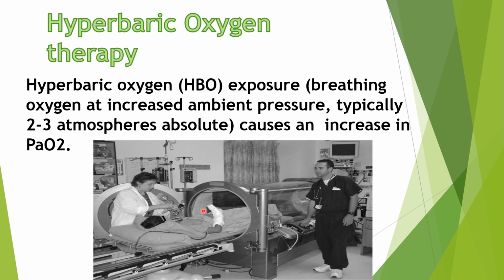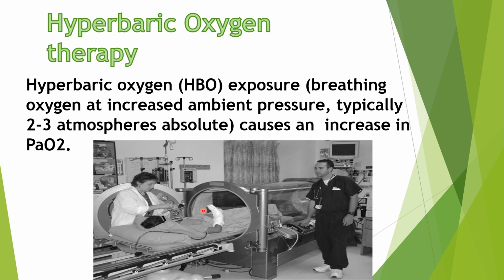So how did you get this value, 673? You have to do the calculation on your own and find out the answer. The maximum amount of oxygen that can be dissolved in plasma at 1 atmospheric pressure will be 673 into 0.003, that is 0.003 per 100 ml per 1 mmHg.